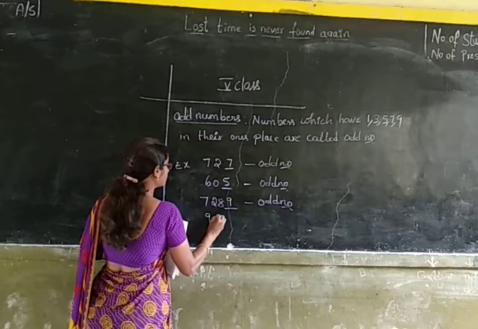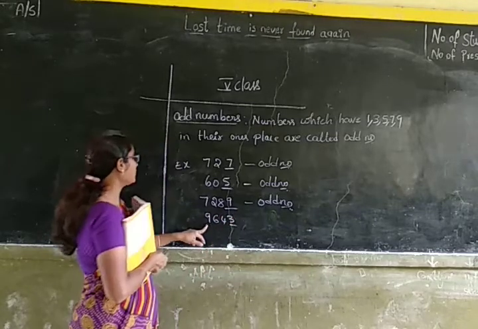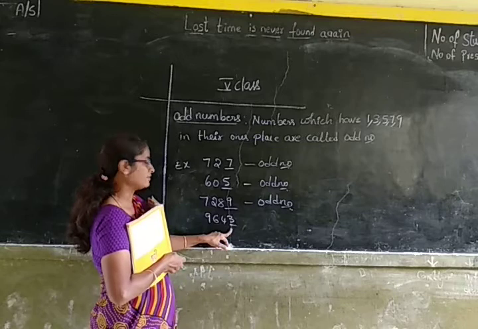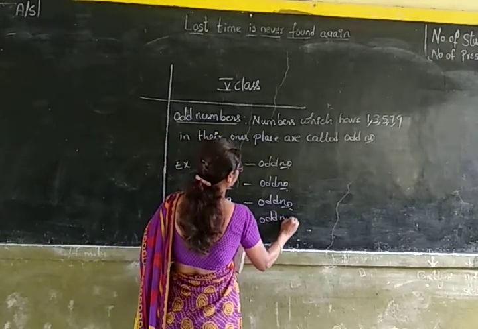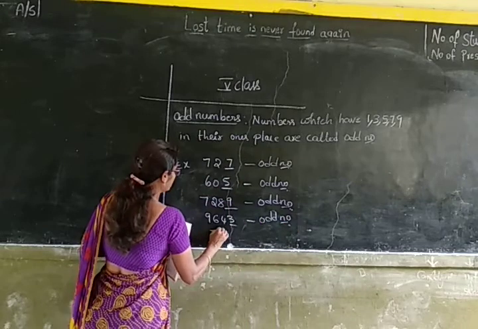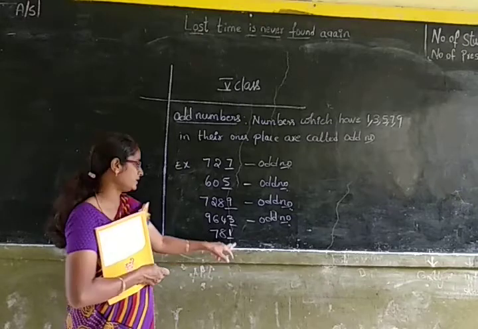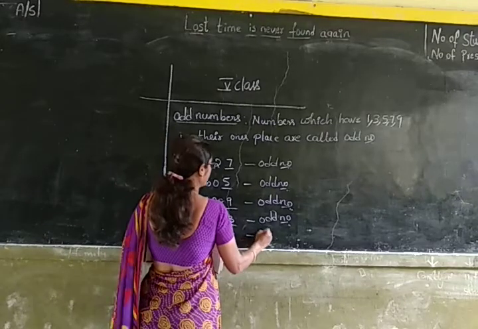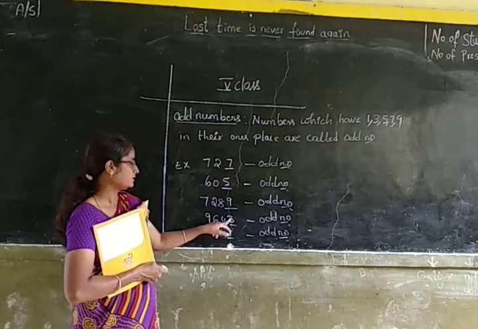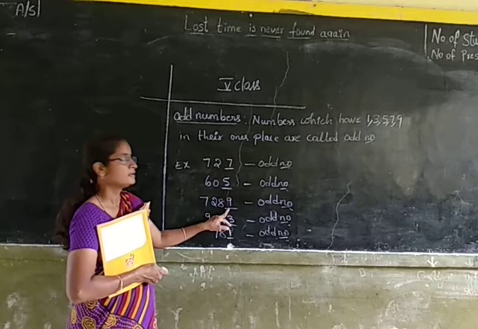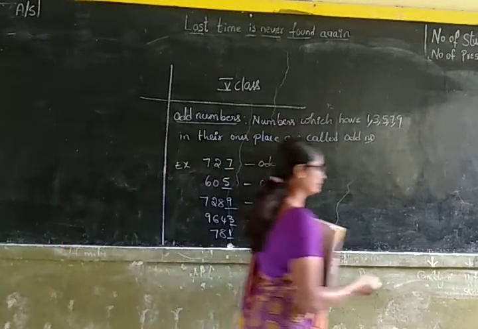Similarly, 9643 is having 3 in its ones place, so it is an odd number. 781 is having 1 in its ones place, so it is an odd number. So the numbers which have 1, 3, 5, 7, 9 in their ones place are called odd numbers. Okay children.